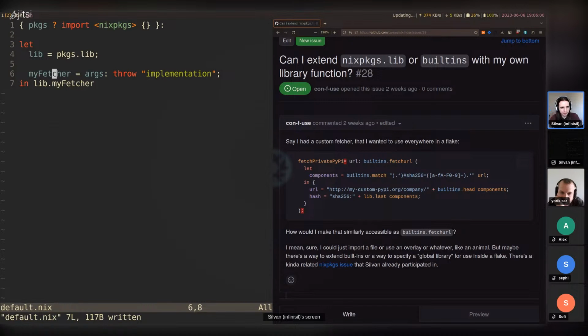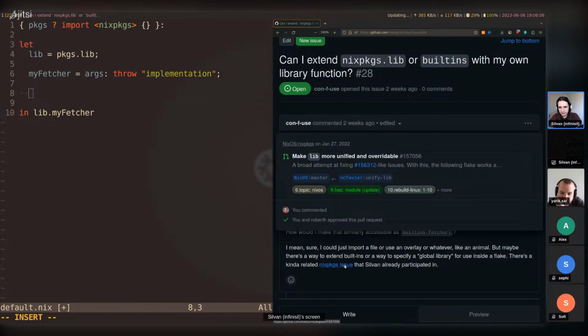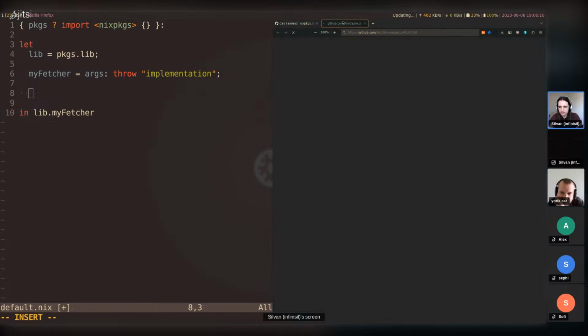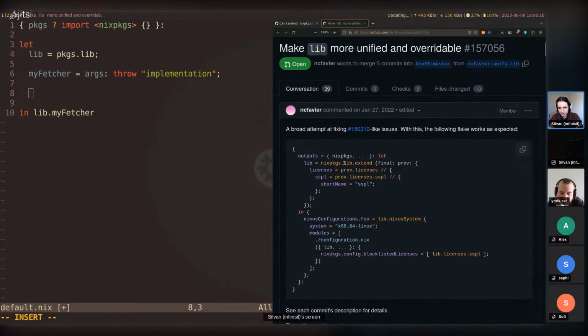So this does work, but we need to actually add it to lib. And the issue here that it was linked is, actually that's an issue, it's not a PR. But at some point in the past, like a couple of years ago, I think by now, I introduced this lib.extend, which is like an overlay system, but for lib.